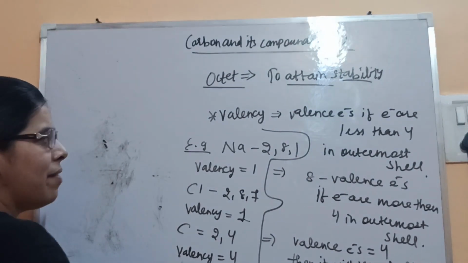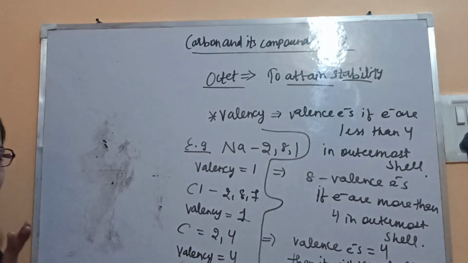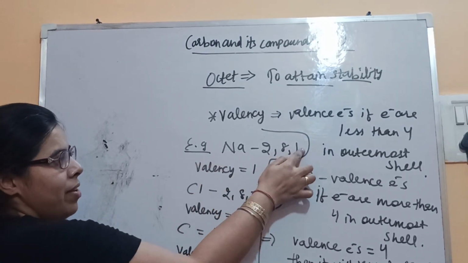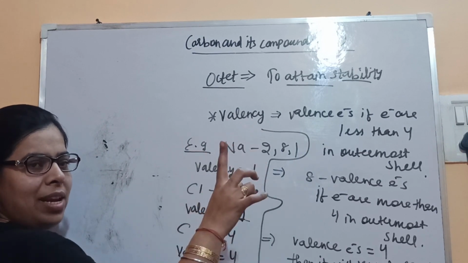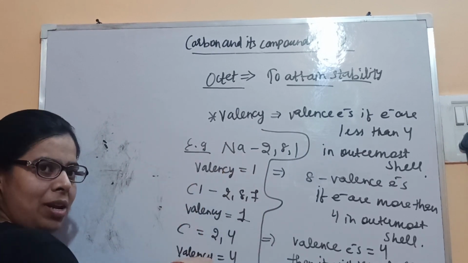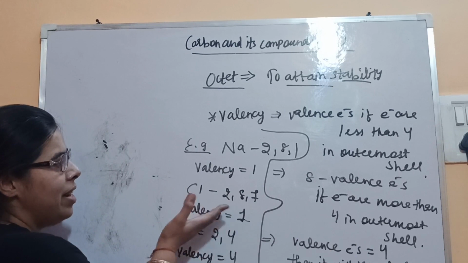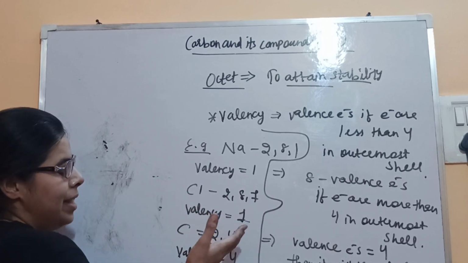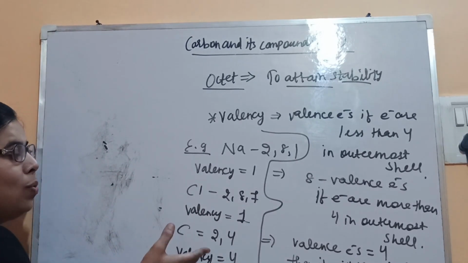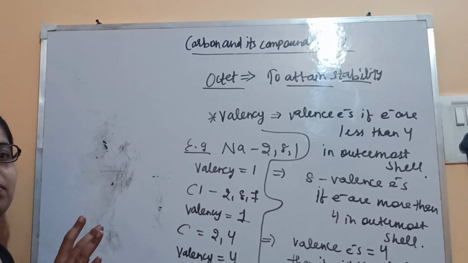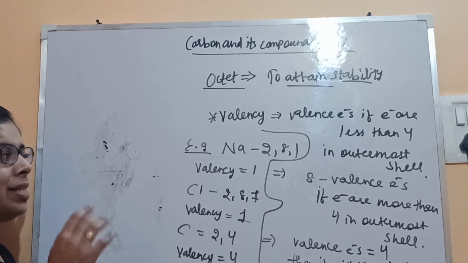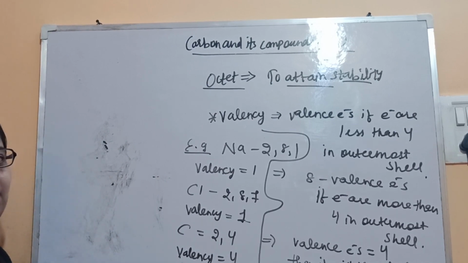We have seen how an ionic bond gets formed between the sodium metal and the non-metal. See here, valency is 1, so it's easy for sodium to lose 1 electron and easy for chlorine to accept 1 electron for the completion of the octet, because they attain the nearest noble gas configuration. But see the carbon. It's not easy for carbon to lose all 4 electrons or to accept 4 electrons. As I already told you, this electron losing or gaining does not take place on its own.